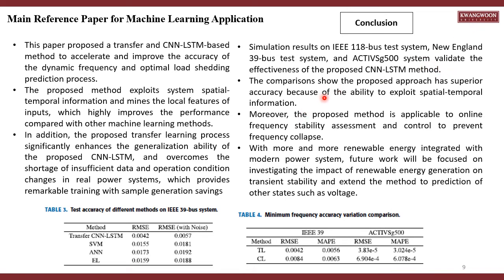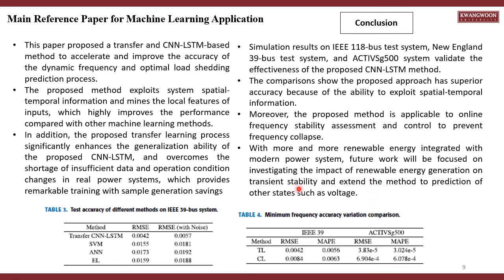The comparisons show the proposed approach has superior accuracy because of its ability to exploit spatial temporal information. Moreover, the proposed method is applicable to online frequency stability management and control to prevent frequency collapse. With more and more renewable energy integrated into the modern power system, in future work the authors want to focus on investigating the impact of renewable energy generation on transient stability and extend the method to prediction of other states such as voltage.